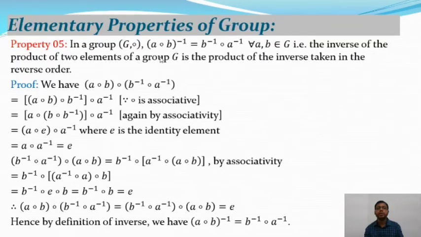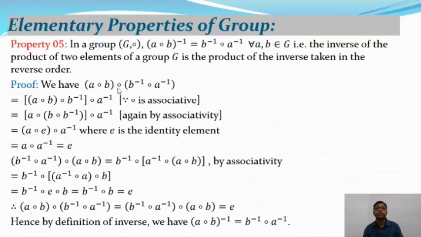In a group G composition, (A composition B) inverse is equal to B inverse composition A inverse for all A, B belongs to G. That is, the inverse of the product of two elements in a group G is the product of the inverses taken in the reverse order. That means B inverse composition A inverse. So here is the proof of the fifth property of group theory.